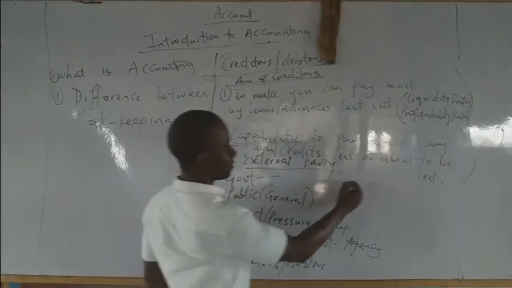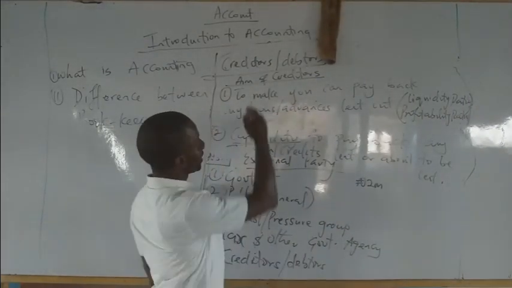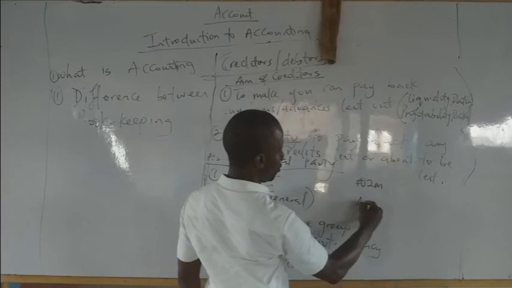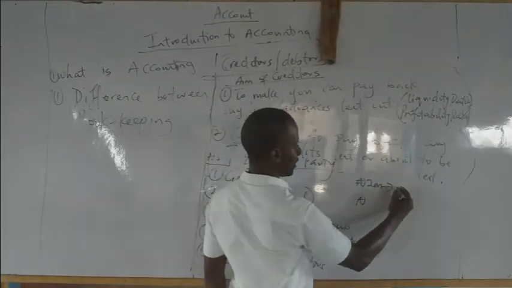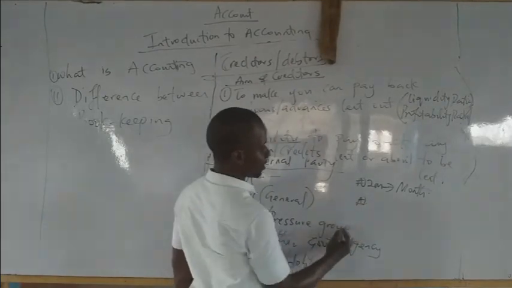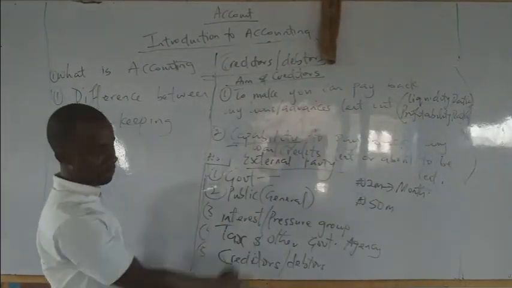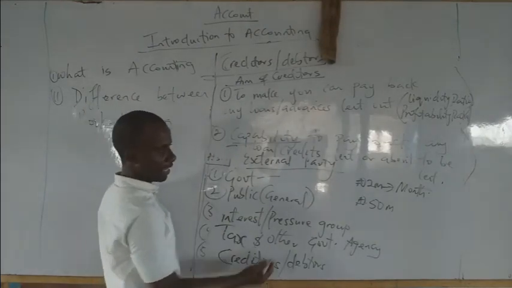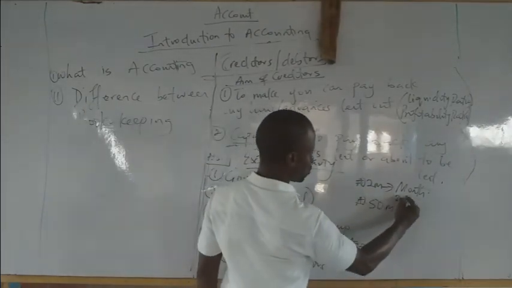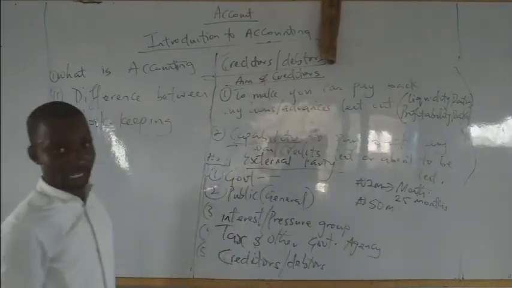Somebody earning a profit of 2 million naira, let's say every month, definitely the creditor will not want to give him a loan of 50 million. No, that does not make financial sense. Why? It will take this person 25 months to pay, which is a long period of time.